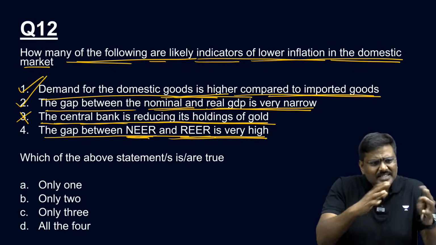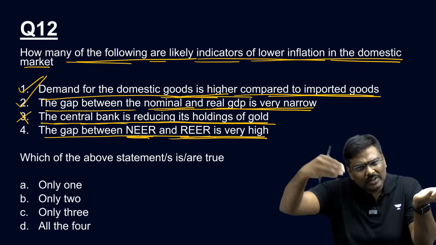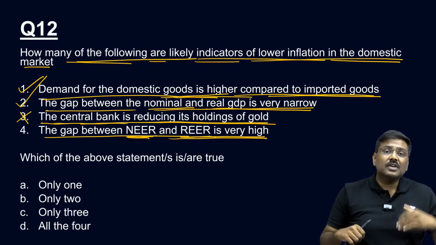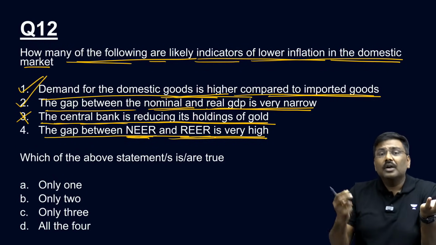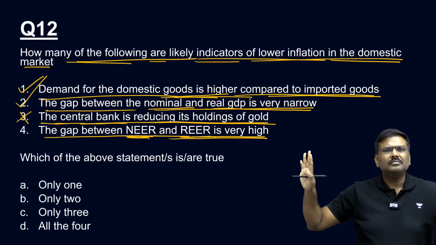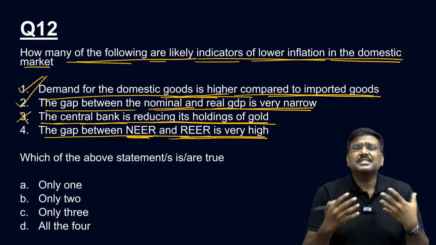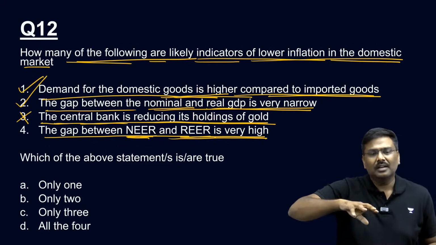So in NEER, we are simply measuring rupee versus a basket of currencies, of course with the trade weight. Whereas in case of REER, we are measuring India's goods with a basket of goods of trading partners. That's it. And because we are taking the basket of goods, in REER inflation adjustment is done.